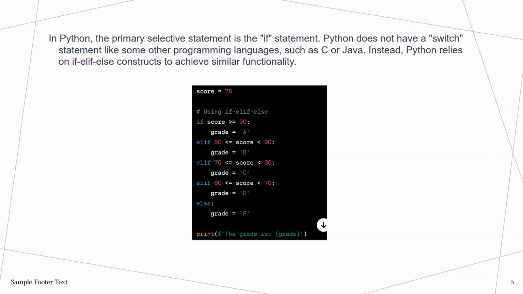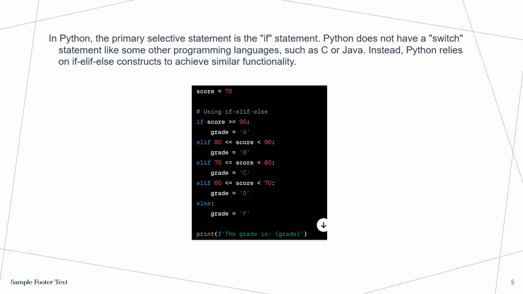So in Python, the primary selective statement is the if statement. Python does not have a switch statement like some other programming languages, such as C or Java. Instead, Python relies on the if, elif, else construct to achieve similar functionality, which is shown in this screenshot.